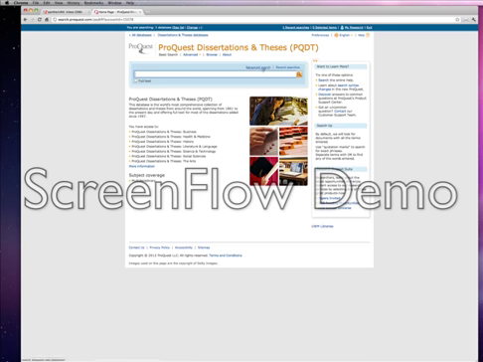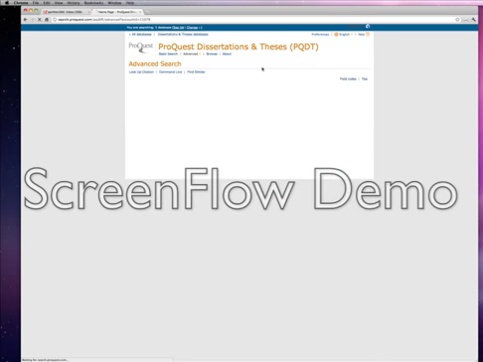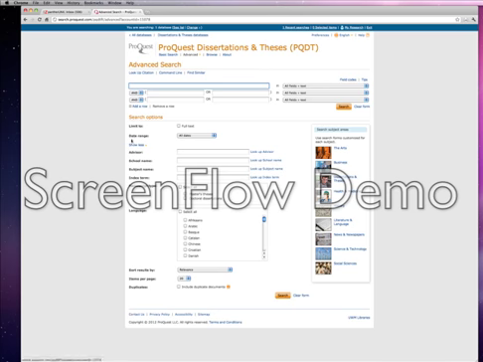I want to go to the advanced search, so we have some options. This is the advanced search page, looking at dissertations and theses. I'm going to click this box here, just so we get only doctoral dissertations. Now, we want to narrow our search to political science.